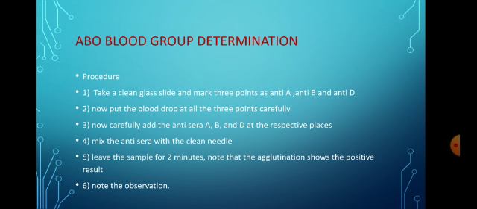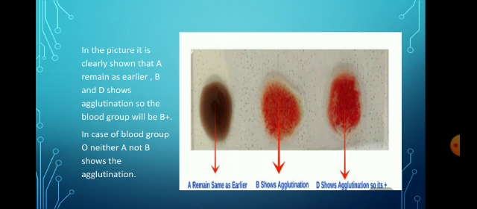It is very important to note that agglutination shows the positive result. In the picture shown in the slide, the A spot does not show any kind of agglutination while the B and D spots show agglutination. It means the blood group will be B positive. In case of blood group O, neither A nor B shows agglutination.